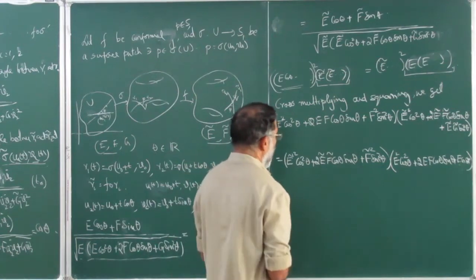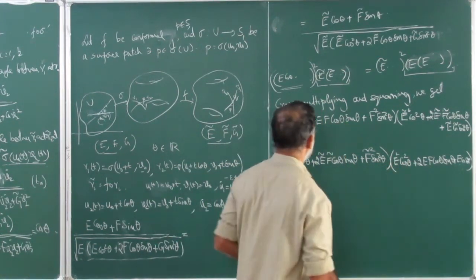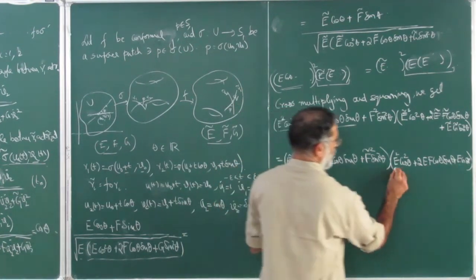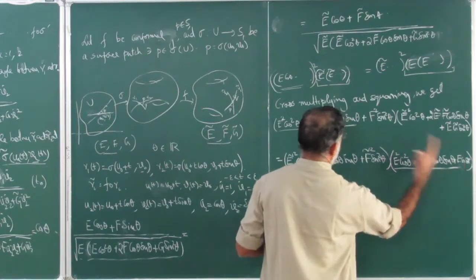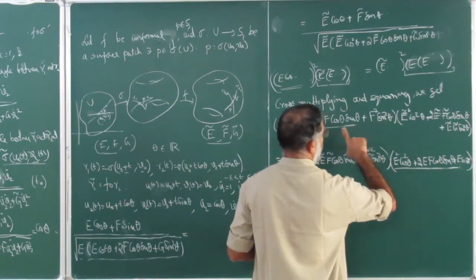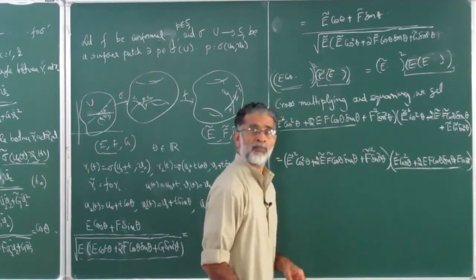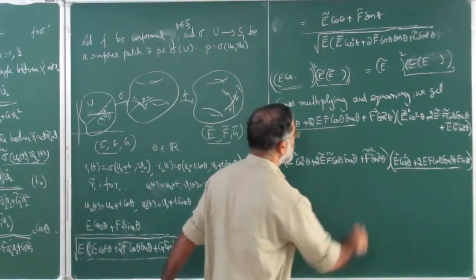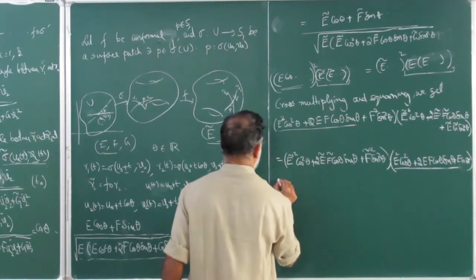Okay, so now the idea is I want to push exactly the same terms here. If you have to push exactly the same terms, these two terms are common. So what is left out is you need this term here, EG sin square theta. So you add and subtract, and then like terms you cancel. So what is going to be left out? The subtracted term will be left out.